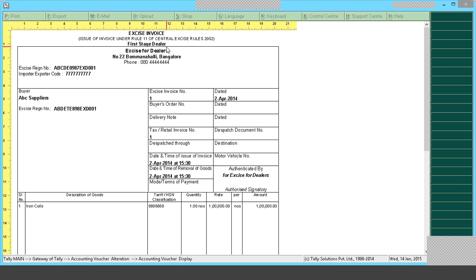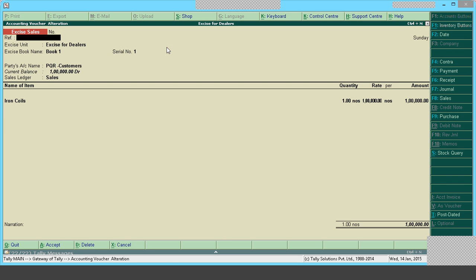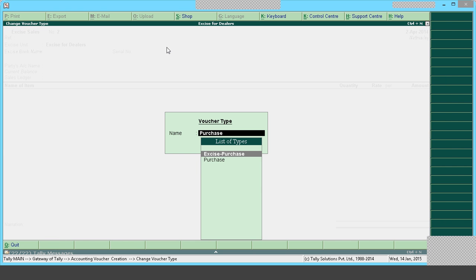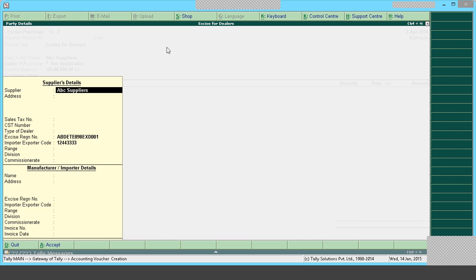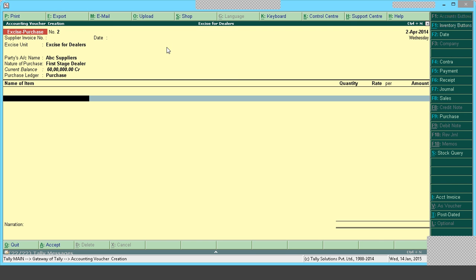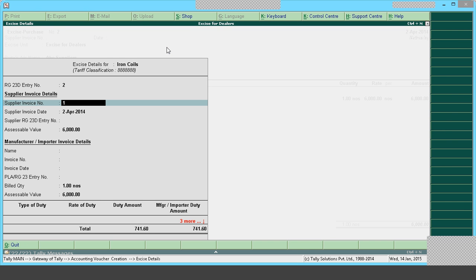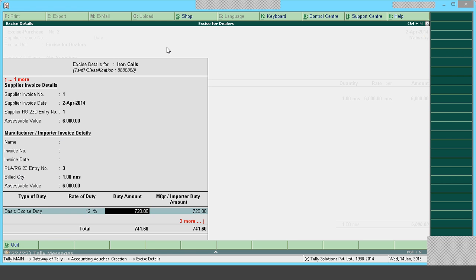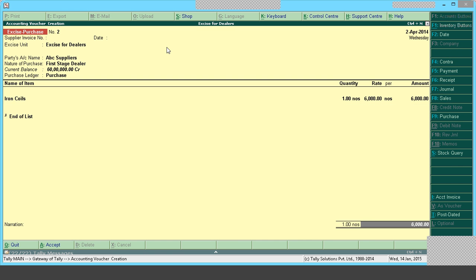The purchase is done from a manufacturer. When I'm selling it, I become a first stage dealer. Now I'll show you another scenario. We shall make purchases from a first stage dealer. I'm making a purchase from a first stage dealer. You can specify your supplier invoice number, the supplier's RG23D entry number, and your entry number in your manufacturer's PLA. All those numbers you will get in your excise invoice, so those details can be saved.